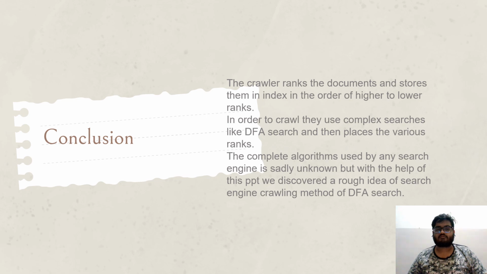So now here comes the conclusion of the video presentation on how search engines actually implement these algorithms. The crawler ranks the documents and stores them in indexes in the order of higher to lower ranks. In order to crawl, they use complex searches like DFA search and then place the various ranks. The complete algorithm used by any search engine is sadly unknown, but with the help of this PPT, we discovered a rough idea of how the search engine crawling method of DFA search works.